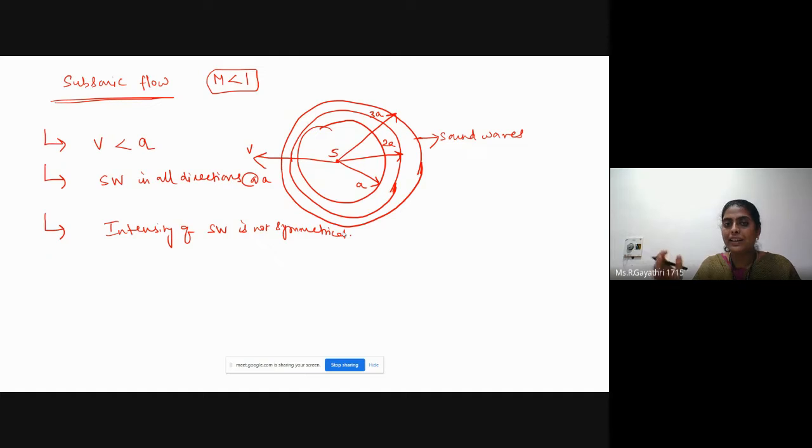But here, intensity is not same everywhere. We can see sound waves, okay, closely packed ahead of the source of disturbance. But behind the source of disturbance, we can see sound waves with less intensity. So intensity of sound waves is not symmetrical.